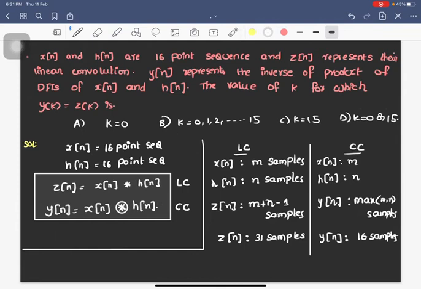Okay, the method to get circular convolution samples from the linear convolution samples, I will be writing here. So linear convolution is 31 samples and circular convolution is 16 samples. So let me write all the samples from A0 till A30.